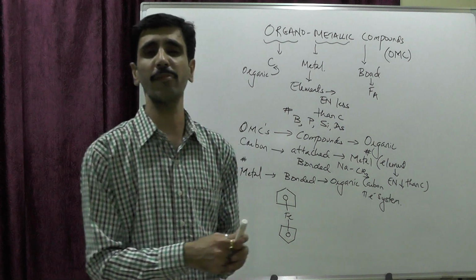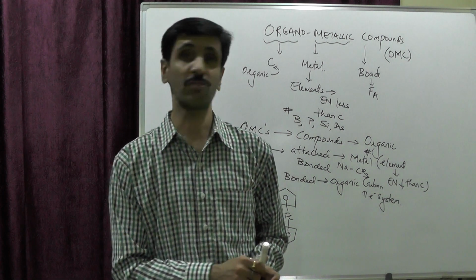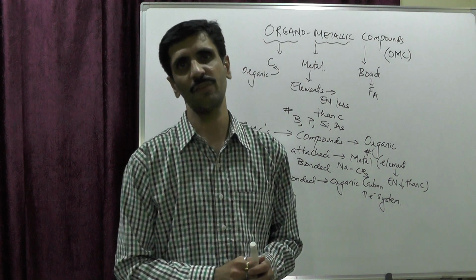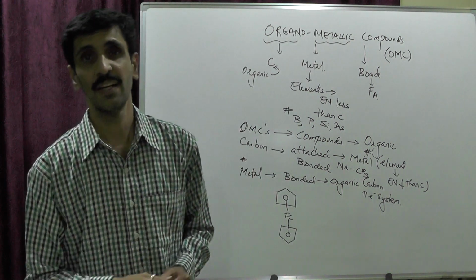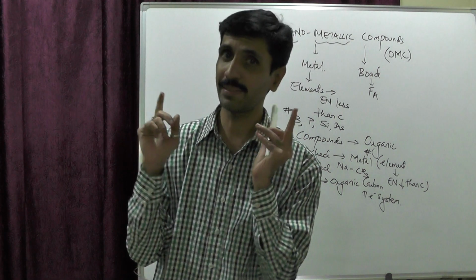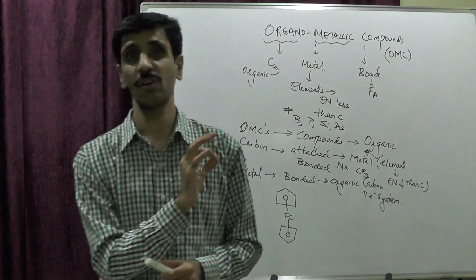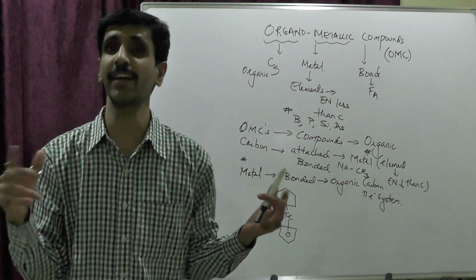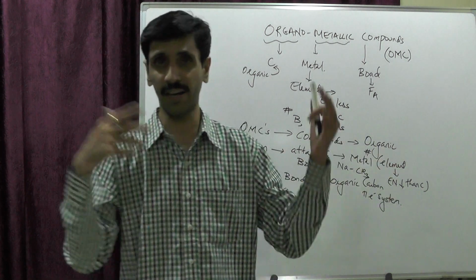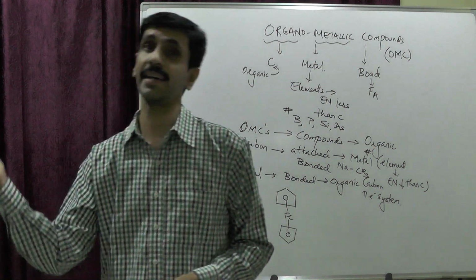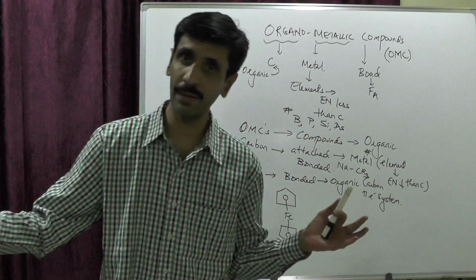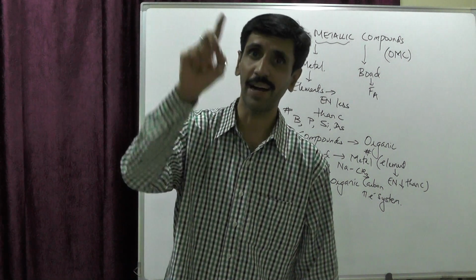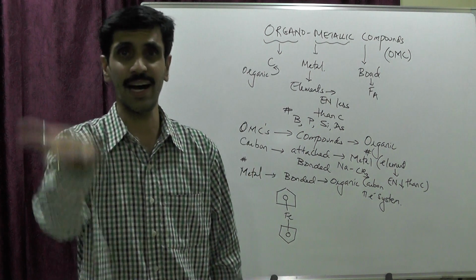Let me take a recap once again: organometallic compounds, their pet name, OMCs. These are compounds in which there are 2 possibilities, where the so-called metal, meaning all those elements with electronegativity less than carbon, and I gave some specific examples also, that is boron, phosphorus, silicon, arsenic, are either directly attached to an organic carbon. Now you know, my dear friends, what organic carbon is all about, where the proportion of carbon by mass is going to be high.